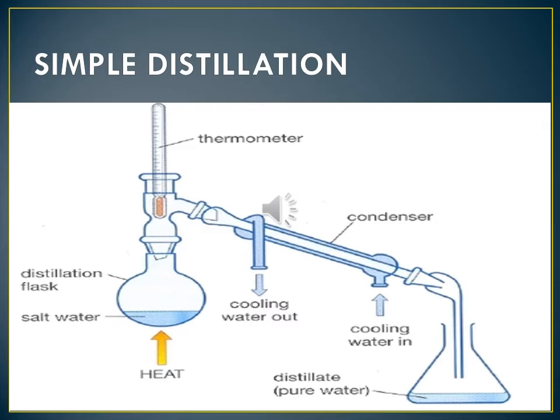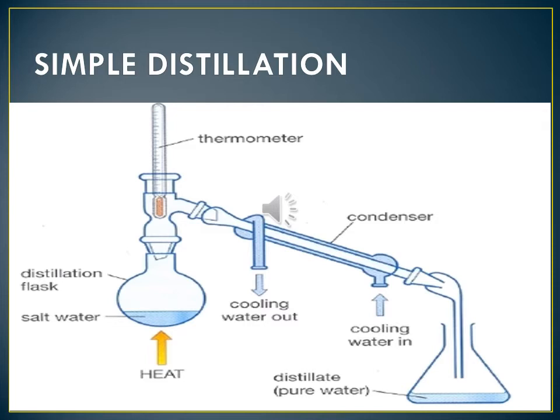After that, cooling water is in the conical flask. The vapors go through the tube to the conical flask, and we get cooled pure water.